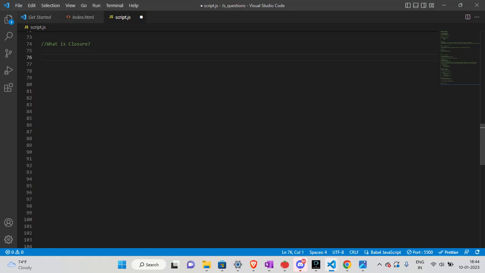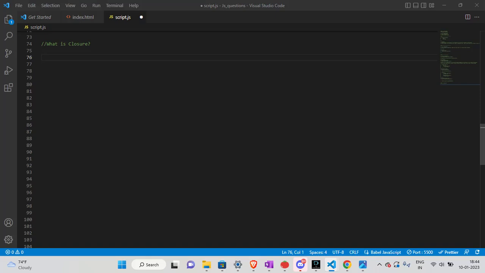Closure is a combination of function bundled together with reference to its lexical environment. That is a definition which I learned from the MDN docs. In a normal language, if we want to define closure, it means